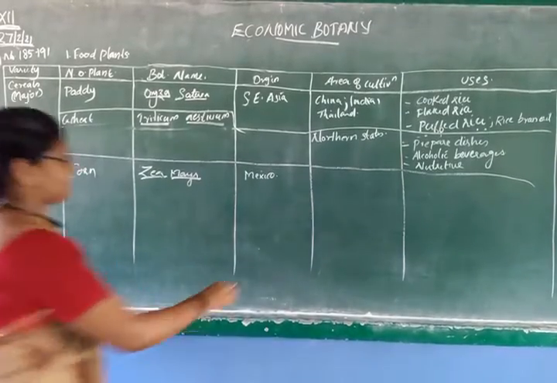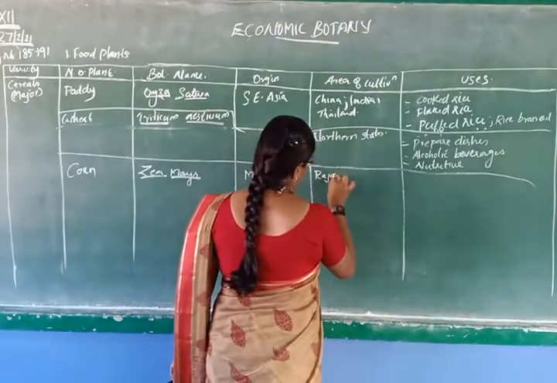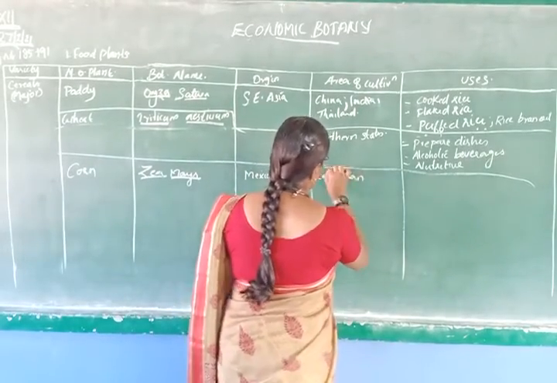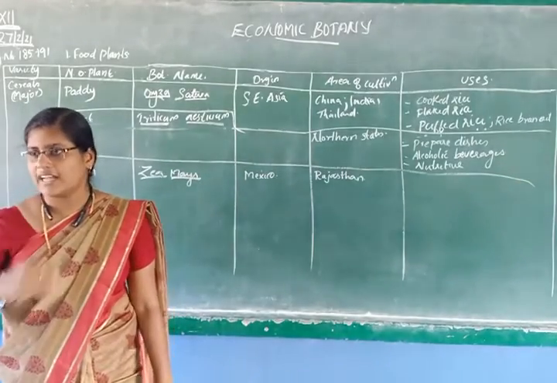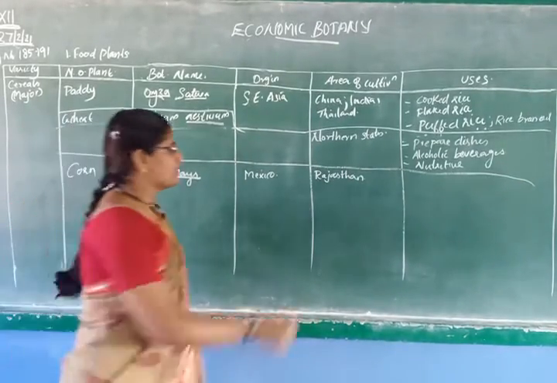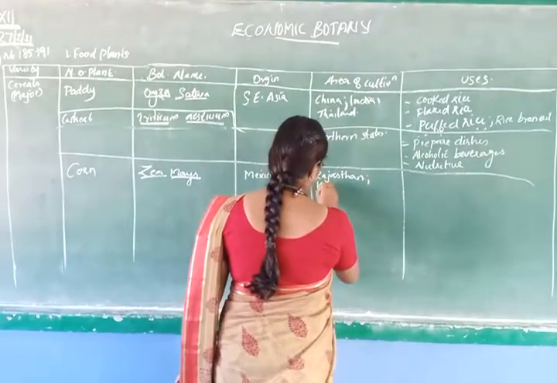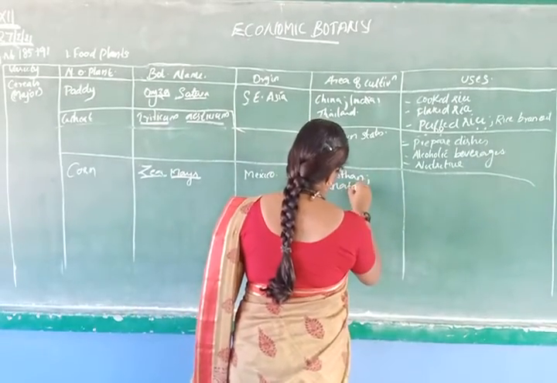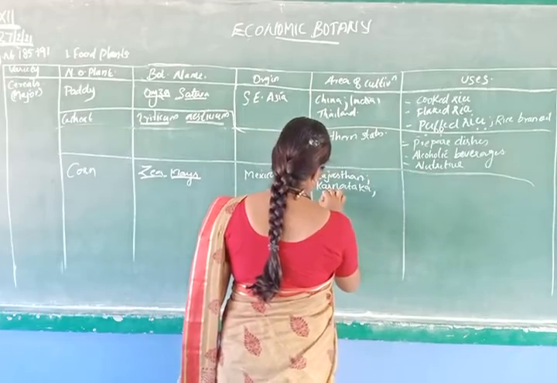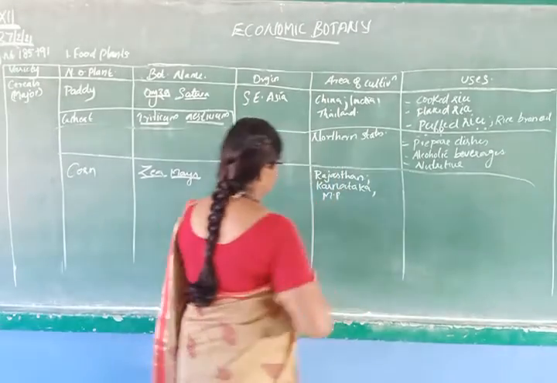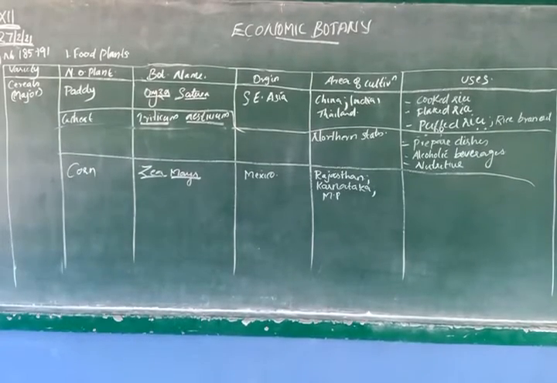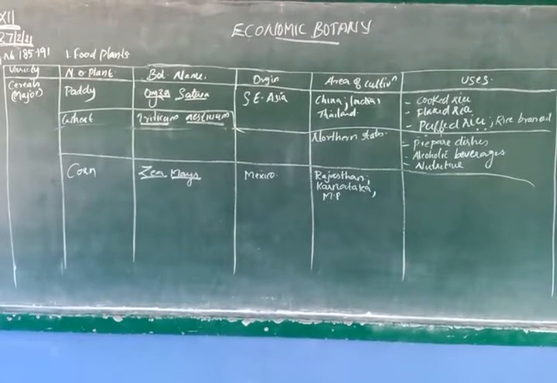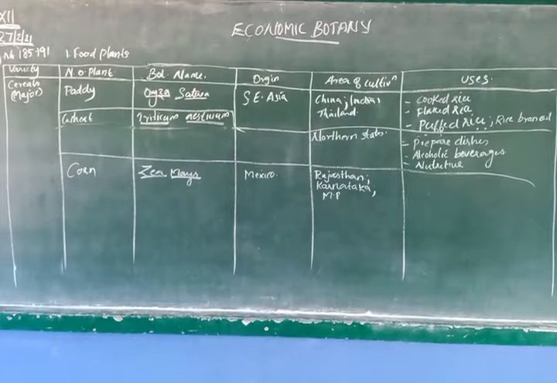In your textbook, only the uses of corn are given. The other part is missing in your textbook, so please note it. Rajasthan, Karnataka and Madhya Pradesh are where Zea mays is mostly cultivated.